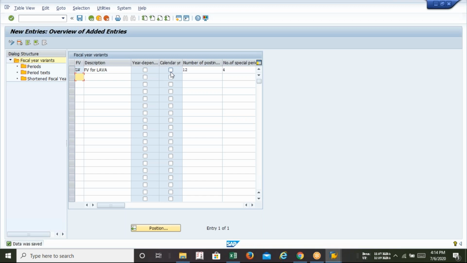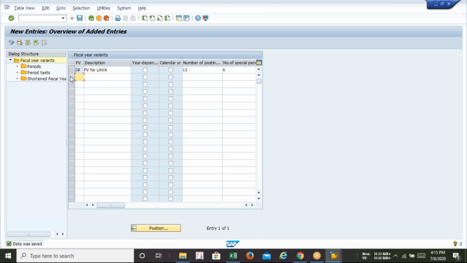Sir, we are talking about the Indian scenario. In the US, in Australia, in the UK, they have their own. But whatever the situation will be, this is the way to create the month, special period, character, and everything. So after saving your fiscal year variant, you have to select it.